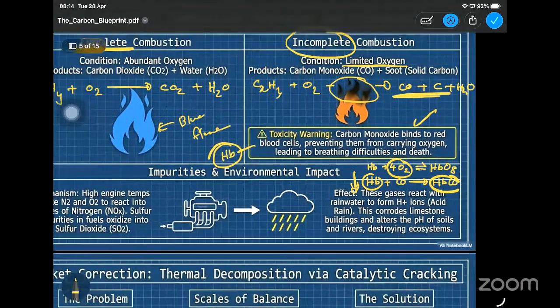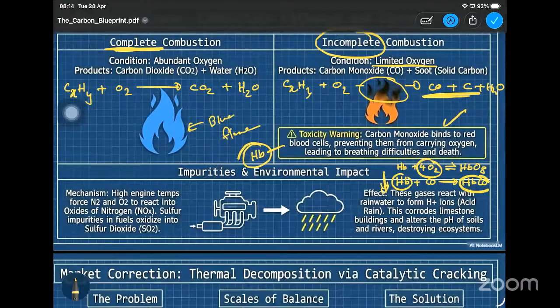And the impurities and the environmental impact is also given, right? So if we are having nitrogen oxides, NOx, and also sulfur dioxide, we discussed these things. They will dissolve in water and eventually cause acid rain as well. Even in classes, I have given the reactions as well. So please go through them and try to memorize what we have done there, right?